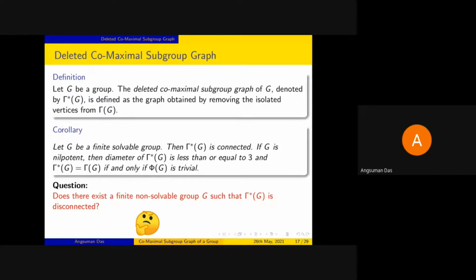We don't have any answer to this, because the examples of non-solvable groups that we have taken so far have gamma star G connected. However, we haven't checked it for groups of large orders, meaning the sporadic groups and so on. But for small groups, say groups of order less than or equal to 1000, we cannot find such examples.